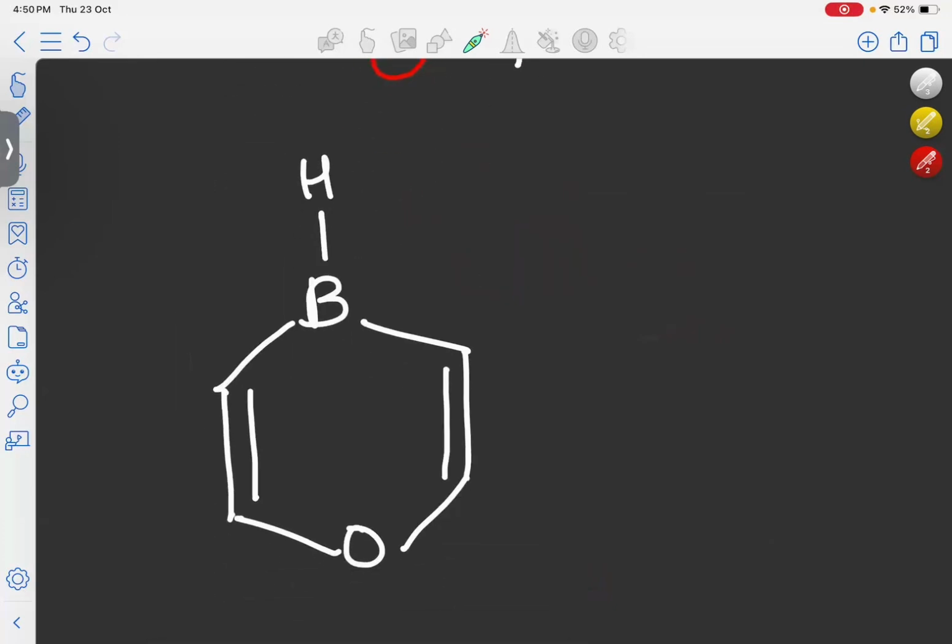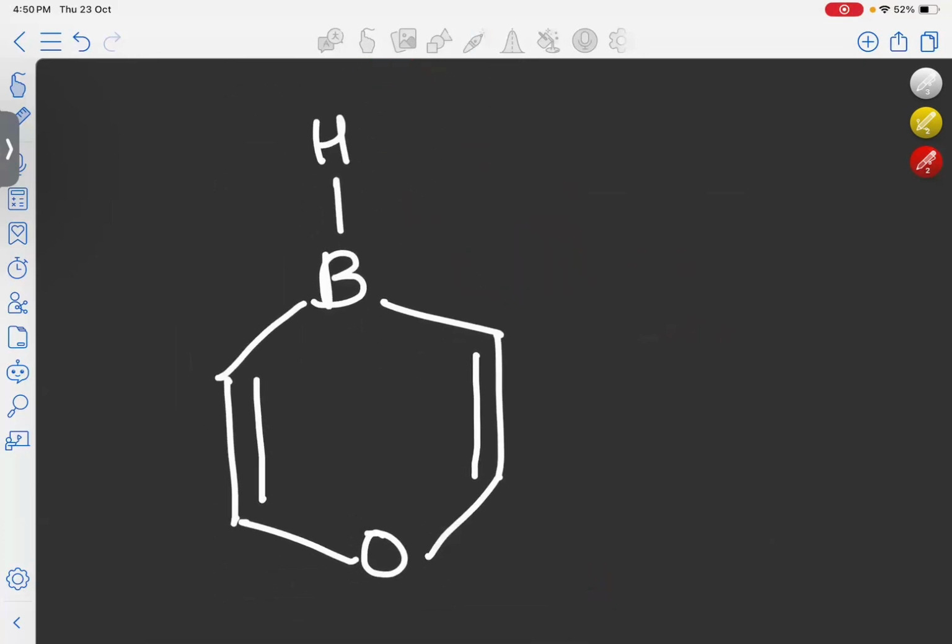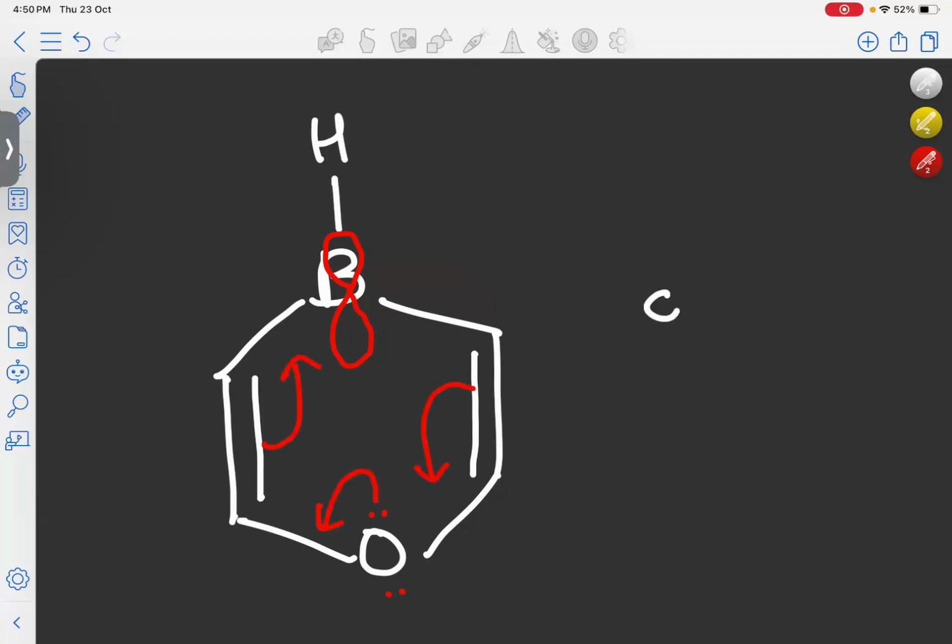Now look at this molecule here. Here one boron atom is present. That means a vacant p orbital will be here, which is able to take part in the delocalization. The oxygen is present here. That means there is a lone pair present in the oxygen, which is able to take part in the delocalization again. So how will it happen? This bond will move here, this bond will move here, and this will move here. Like that, this molecule is conjugated. And since every atom is sp2 hybridized, it is planar. And we can see it is a cyclic system also. So this molecule is cyclic.